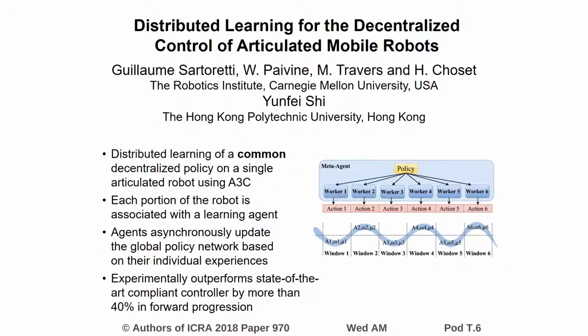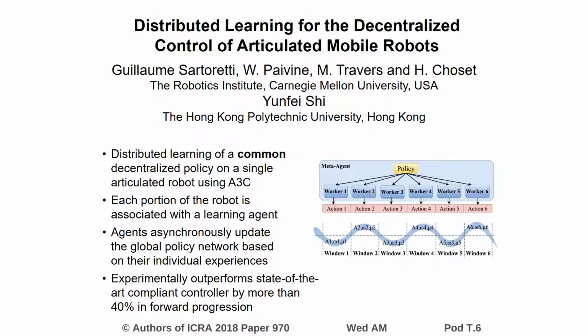In our paper, we propose to use the now state-of-the-art A3C algorithm to learn a common decentralized policy in a distributed manner on a single articulated robot. We focus on a case where different portions of a snake robot should enact the same policy based on different feedback from local sensors. This policy allows the snake robot to adapt its shape to external forces during locomotion to avoid getting stuck and maximize its forward locomotive speed.